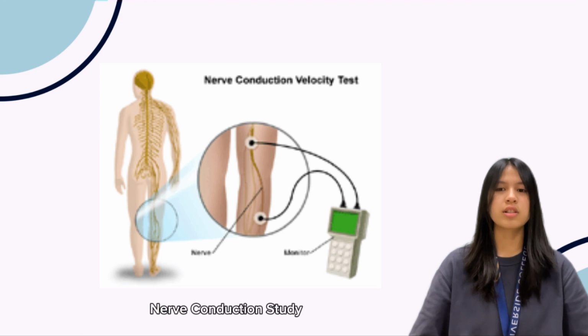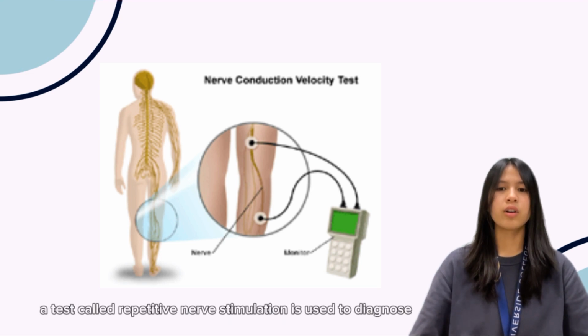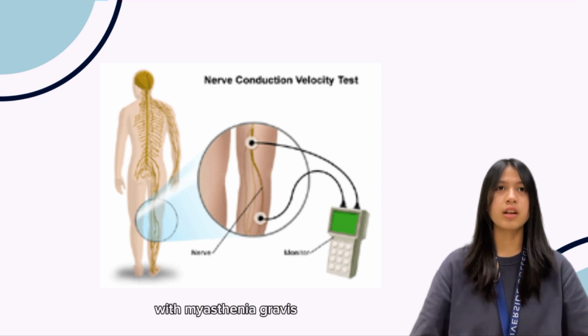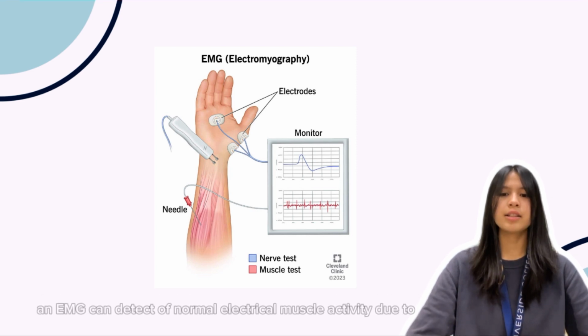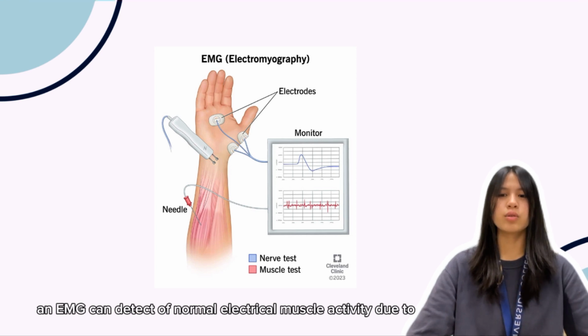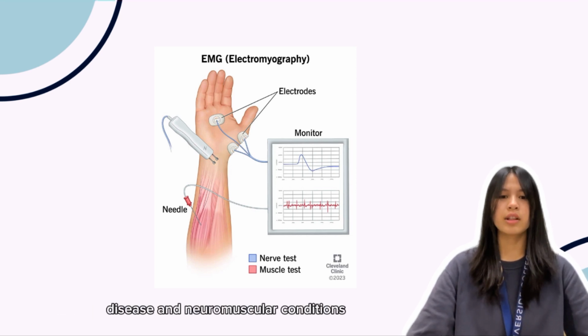Nerve conduction study. A test called repetitive nerve stimulation is used to diagnose myasthenia gravis. Electromyogram, a test that measures the electrical activity of a muscle. An EMG can detect abnormal electrical muscle activity due to disease and neuromuscular conditions.